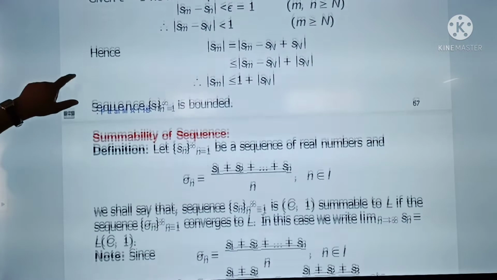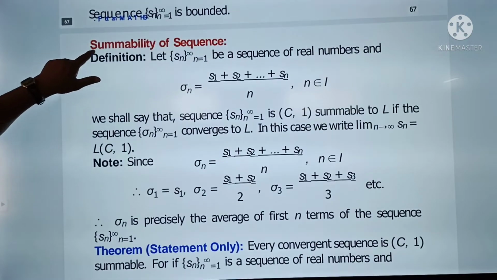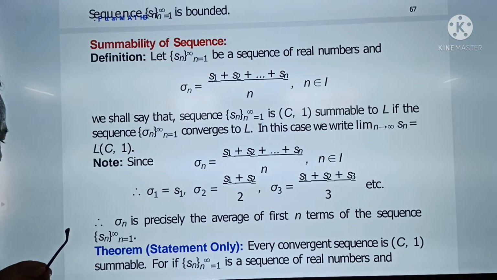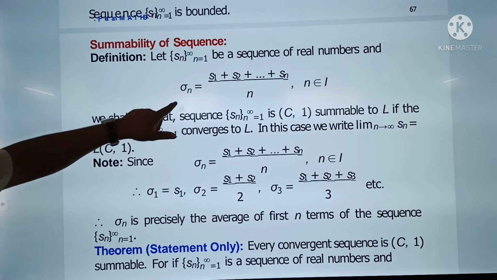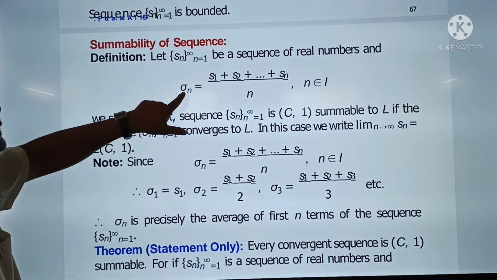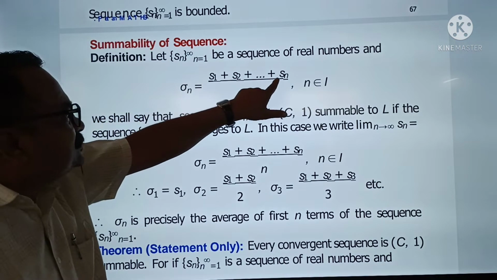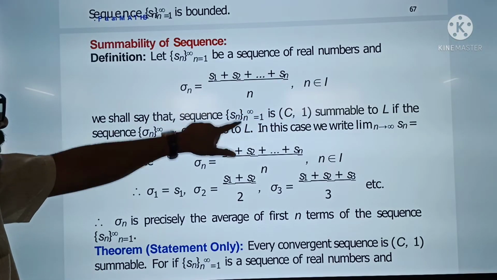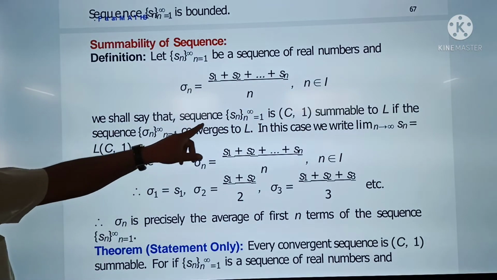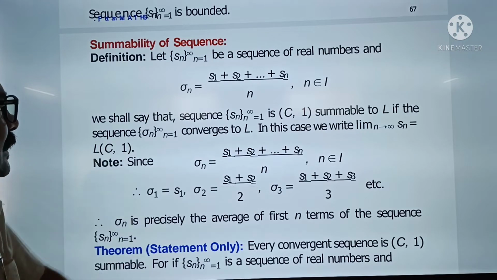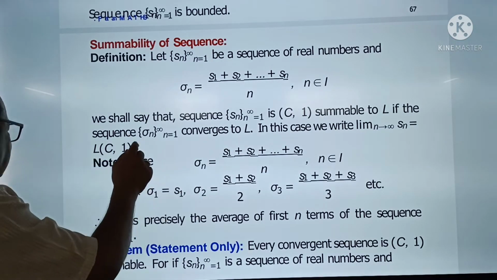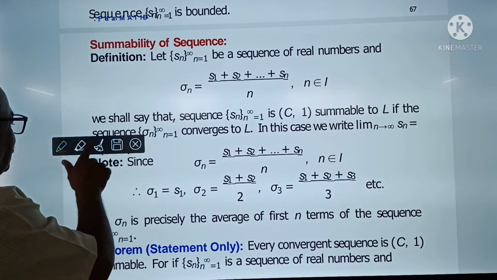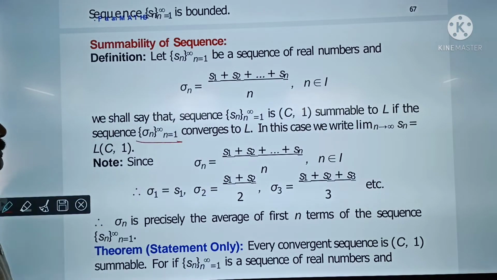Okay. There is one concept, summability of sequence. What is meant by summability? Now see, the definition: let Sn be a sequence of real numbers and suppose the notation given, sigma n is (S1 plus S2 plus dot dot dot plus Sn) upon n. We shall say that sequence Sn is C1 summable to L if the sequence converges to L. Which sequence? Sequence sigma n converges to L.